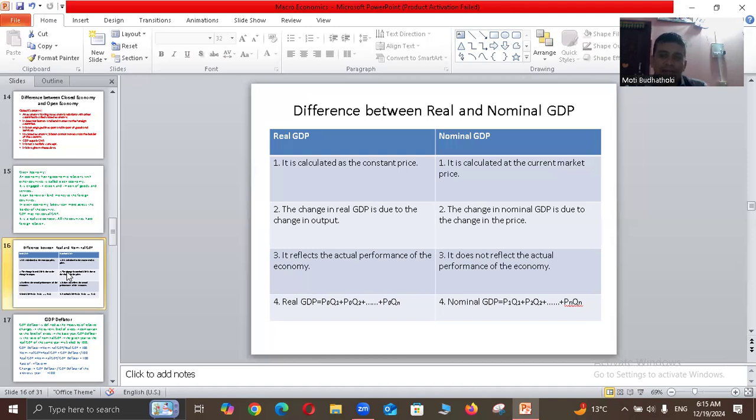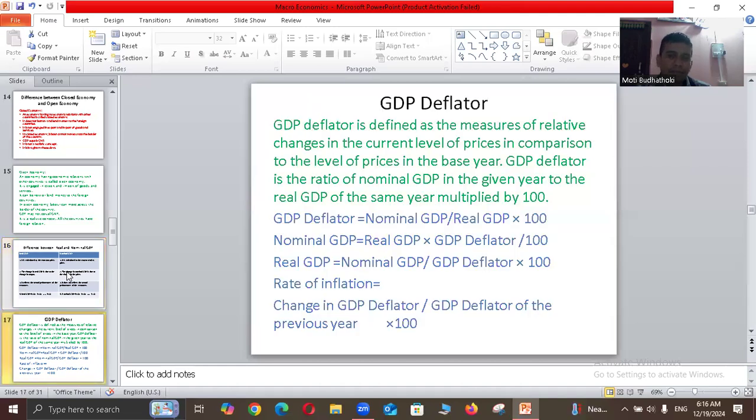And in the case of nominal GDP, we should calculate nominal GDP by calculating the present price of all goods. Price of one good into quantity of one good, price of second good into quantity of second good, and so on up to the price of n goods into quantity of n goods.